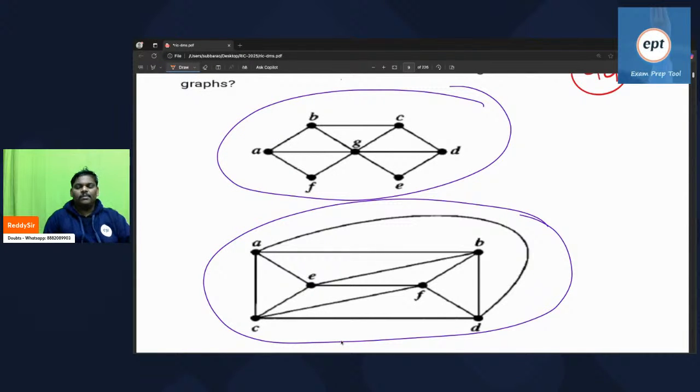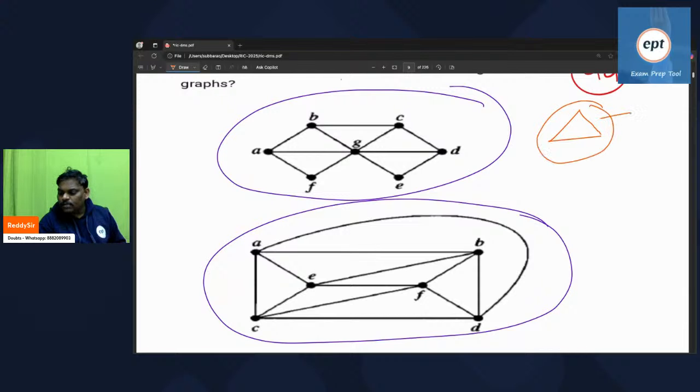So I'm trying this. Remember, anywhere a triangle is there, it needs three colors, so chromatic number 3. Next, suppose in the graph the maximum degree is 5.